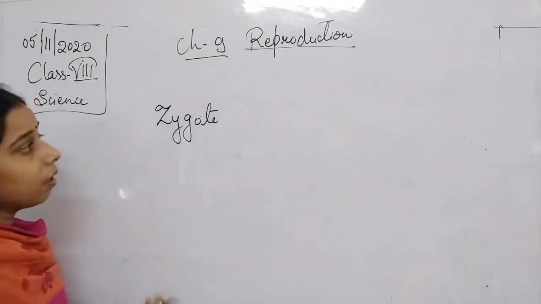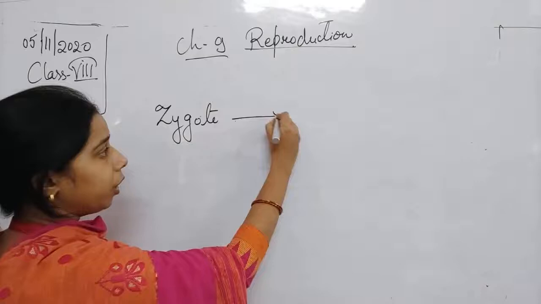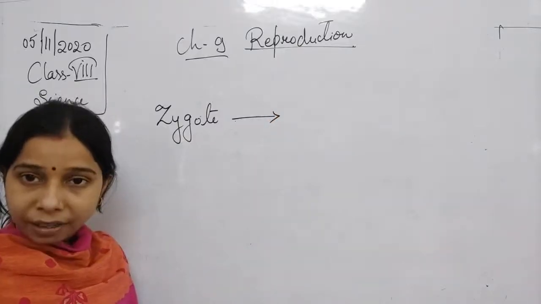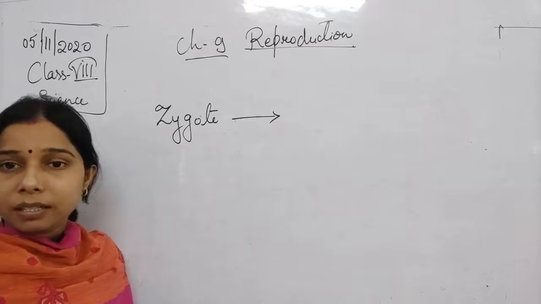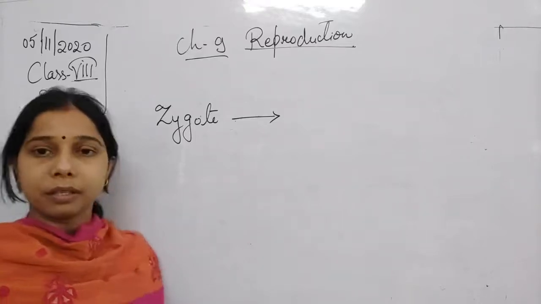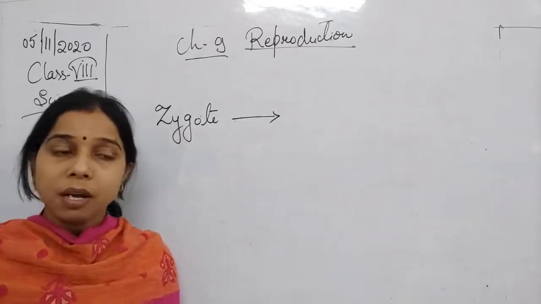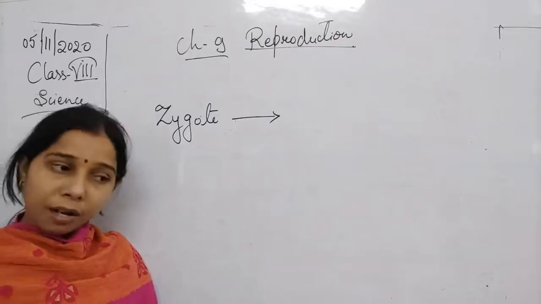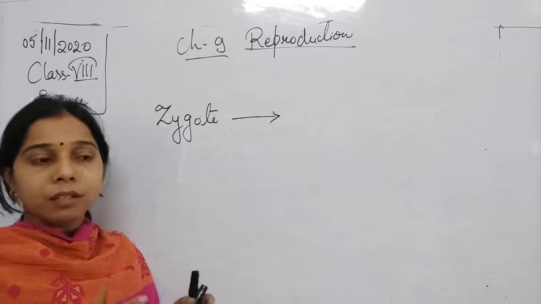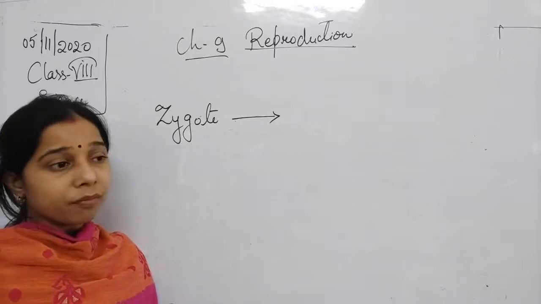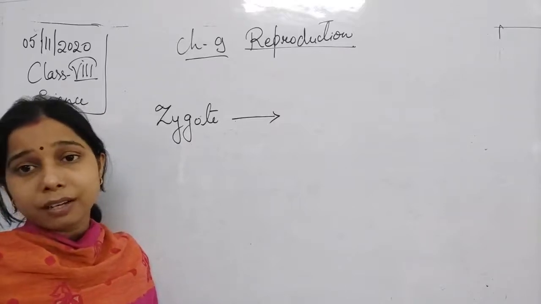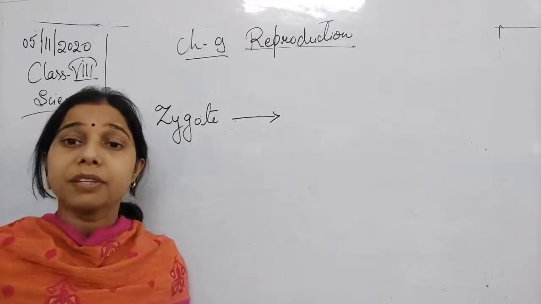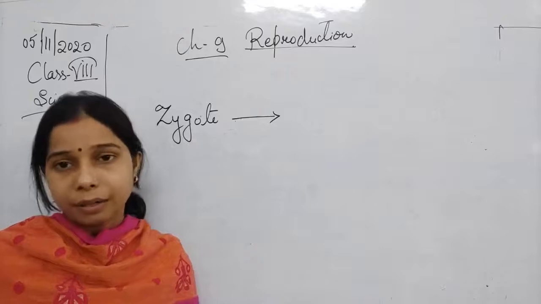Now this zygote undergoes cell division. It means it starts dividing, it starts increasing its number, and not only does the cell divide, it also differentiates. At first the division occurs, and a few cells start differentiating themselves from the other group of cells, due to which the different parts of the body develop.